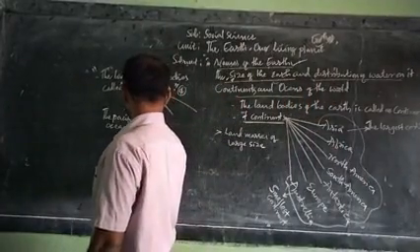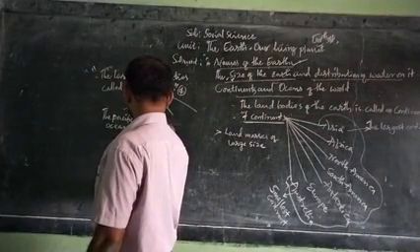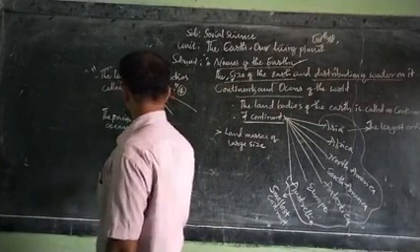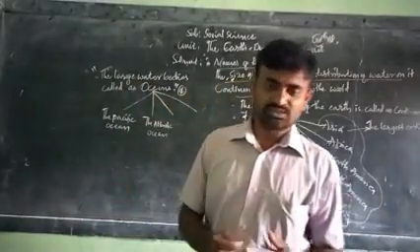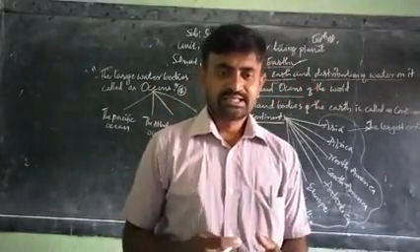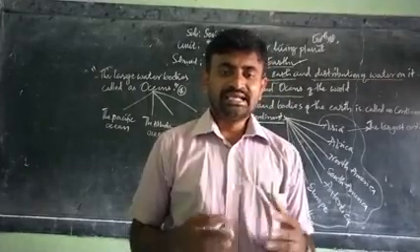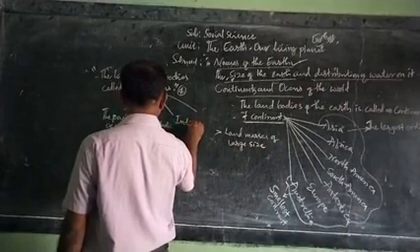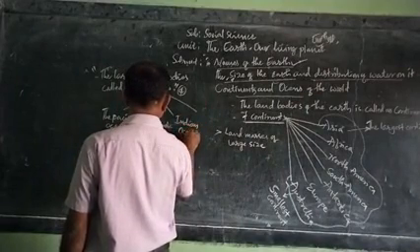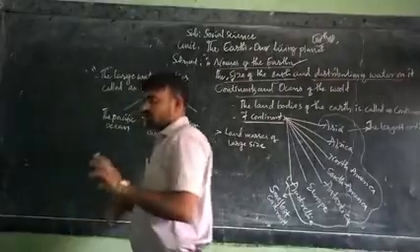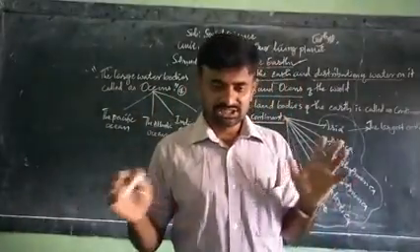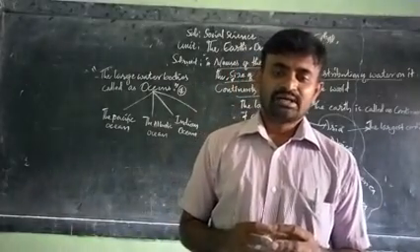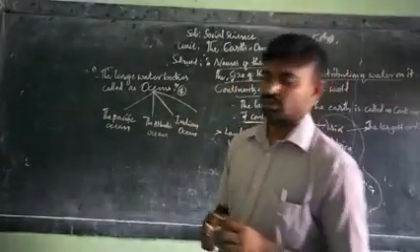The third largest water body is the Indian Ocean. And the fourth largest and the smallest water body is the Arctic Ocean.